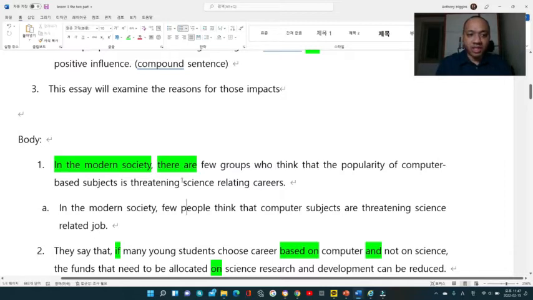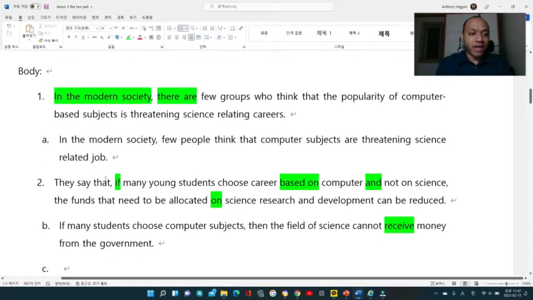So basically, it is saying that the computer-based subjects are about to kill the science-related careers. Kill is really not a good word, but right now I cannot think of an expression. And here, the easier way you can put it is, in modern society, few people think that computer subjects are threatening science-related jobs. That's how I put it into an easier version.